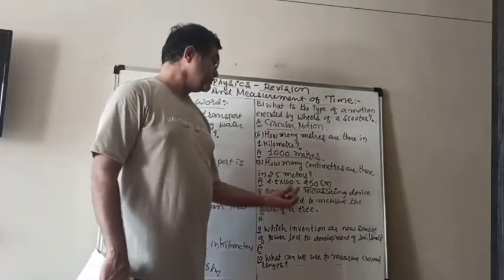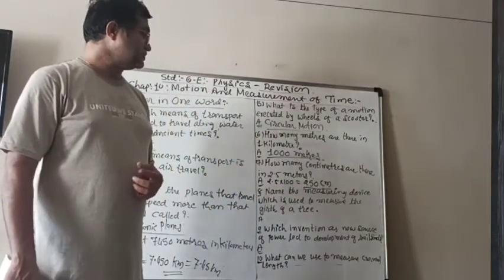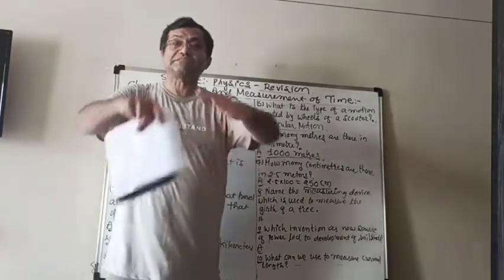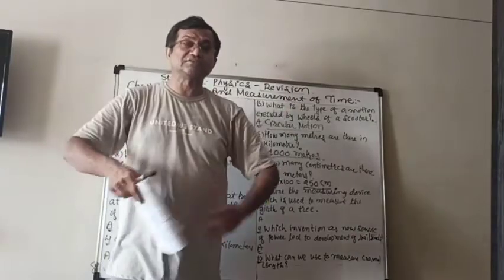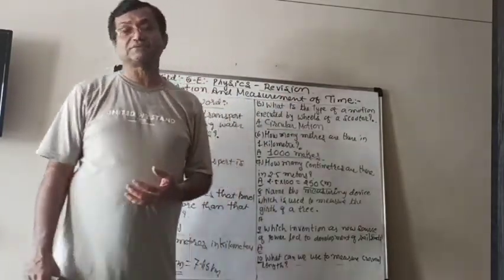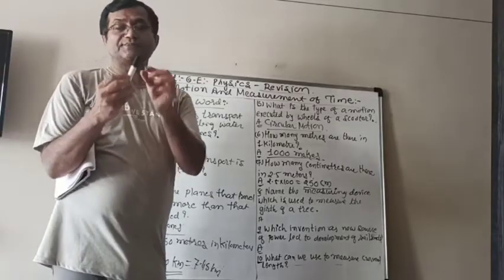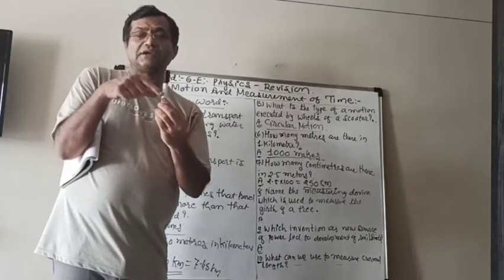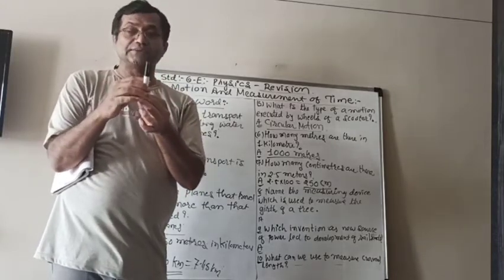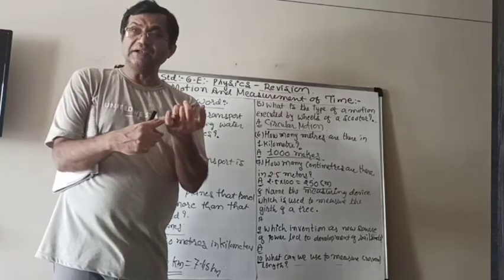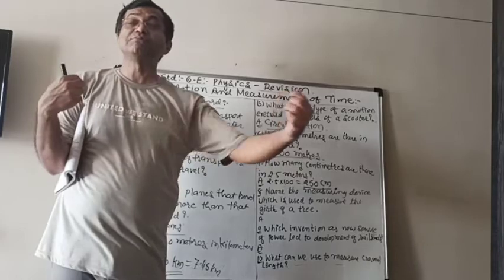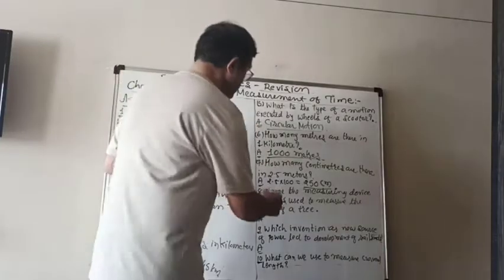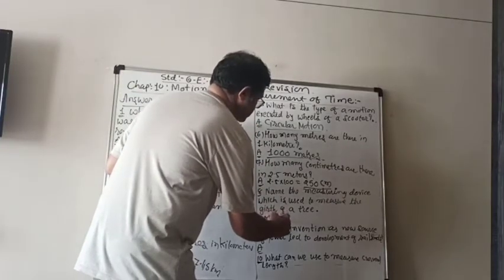Next, name the measuring device which is used to measure the girth of a tree. Girth means the whole space that is occupied by it. For example, if this is the tree, then the measure along this whole circular thing is known as the girth of the tree. So, can you use a scale? No. So we use a measuring tape. So you can write down measuring tape.